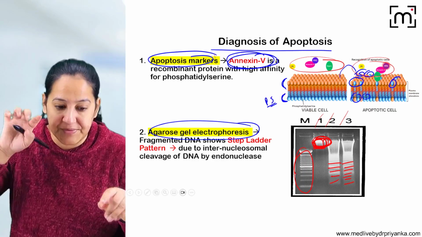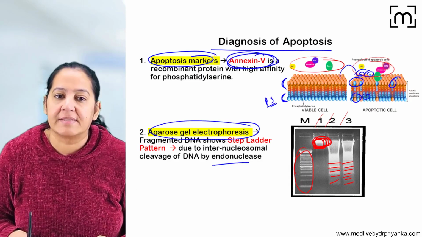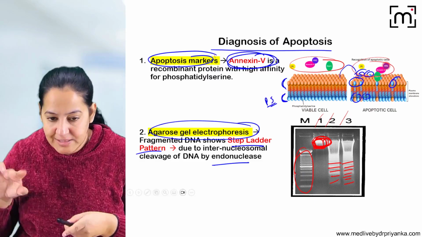So a step ladder appearance is there because the nucleus gets fragmented into multiple pieces with the help of an enzyme, endonuclease. So it is known as step ladder pattern. Can you see it is looking like a ladder?